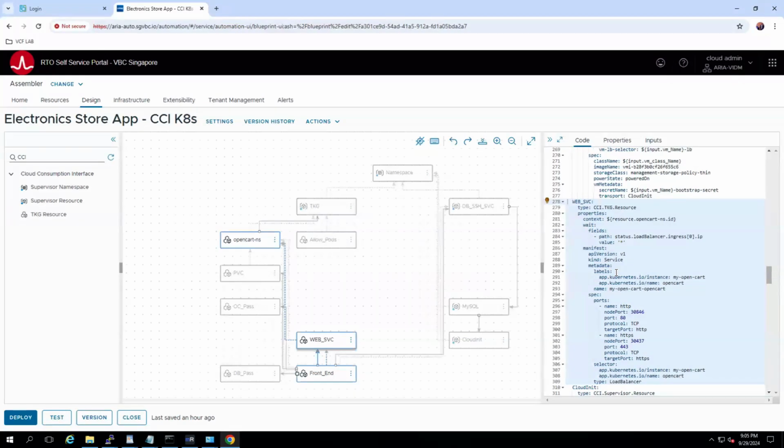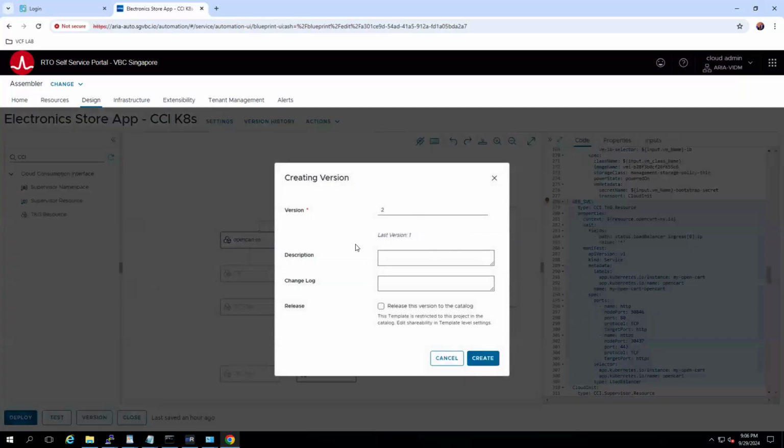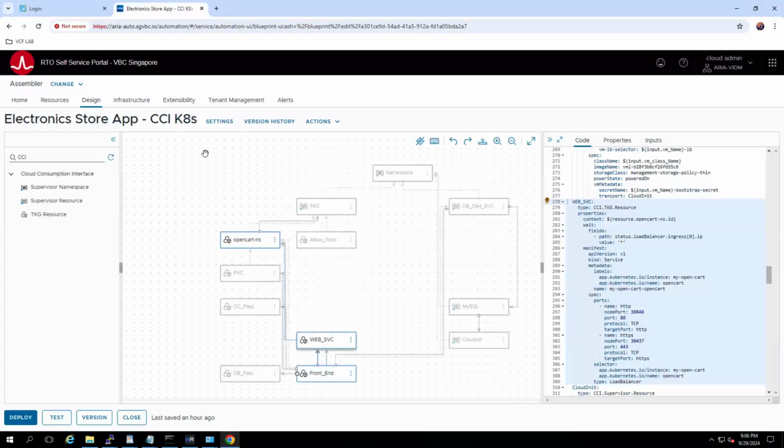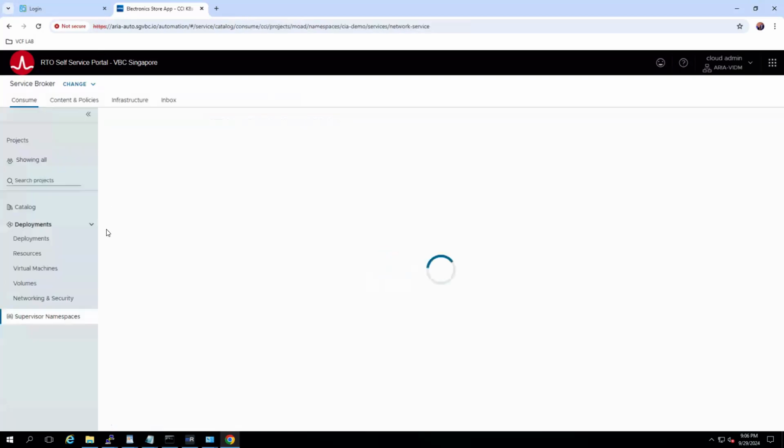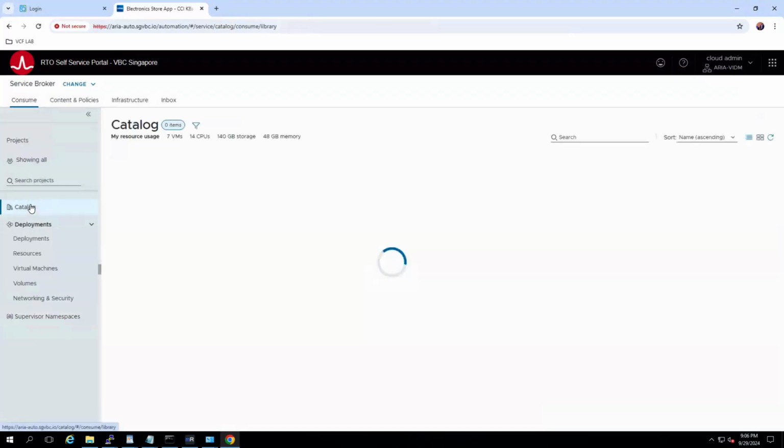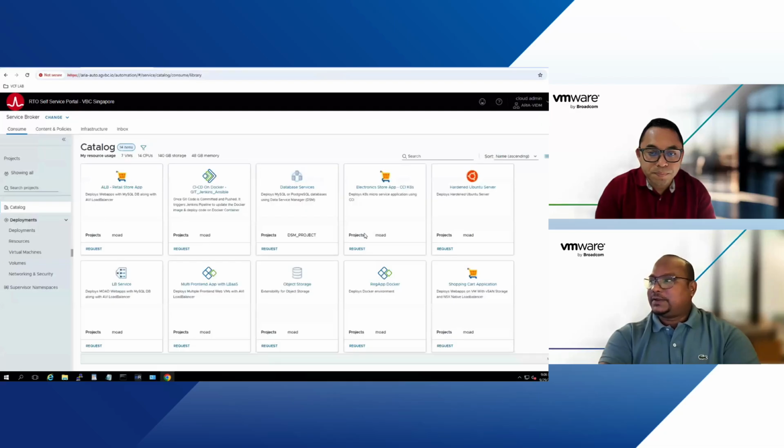But now, as a provider, you can package this entire microservices architecture using CCI and publish it using version control, as in the previous episode. Once you version control this, you release it into the system. If I go back into the service broker, which is the self-service portal, into the catalog, I can see the electronic store app based on the CCI Kubernetes architecture is available for me to consume.